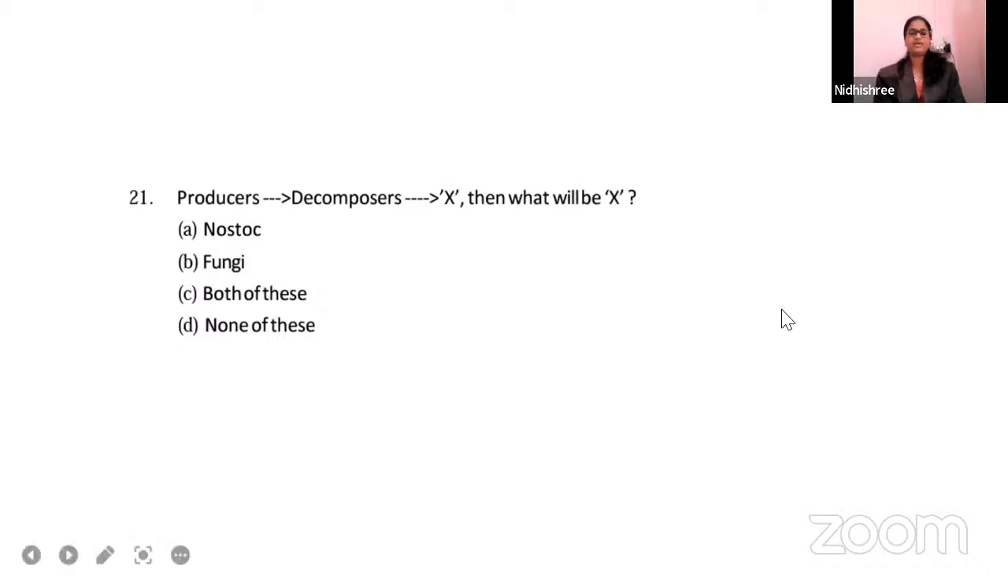The 21st question related to organism and population: Producers, decomposers, then X. What will be X? Option A, nostoc. Option B, fungi. Option C, both of these. Option D, none of these. Producers, decomposers, then what will be that X they asked?